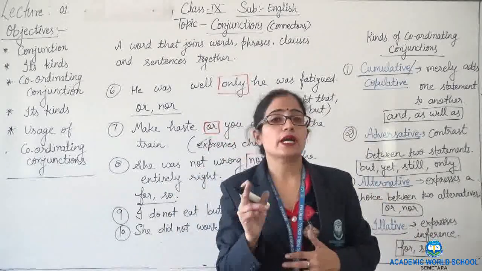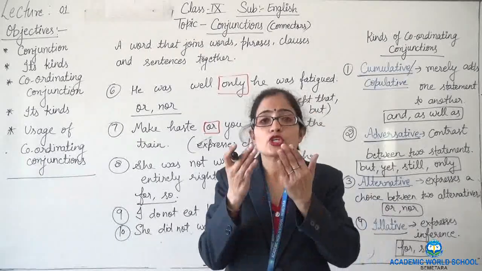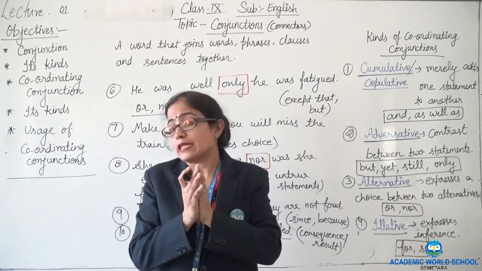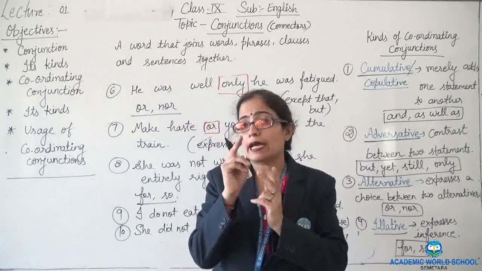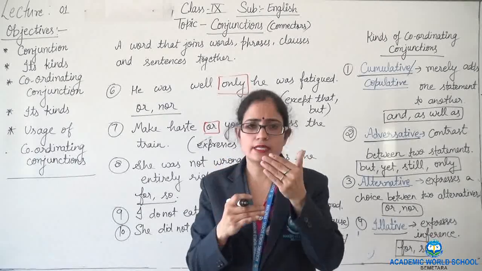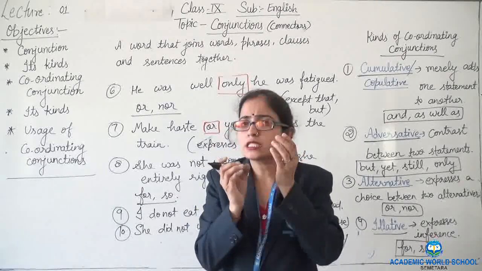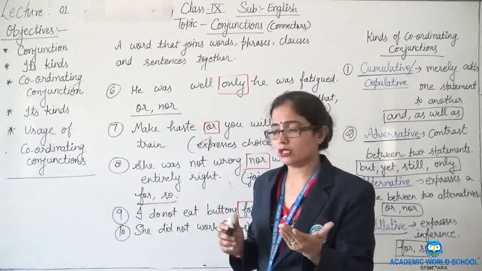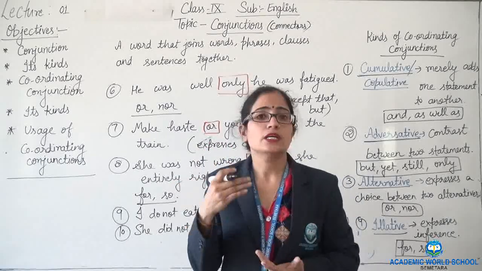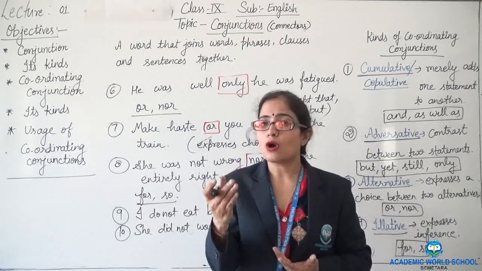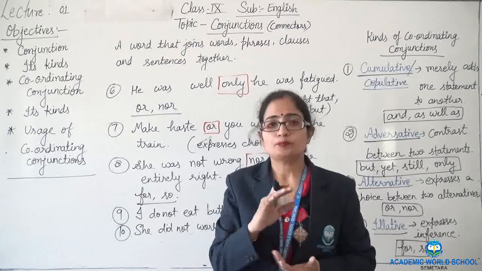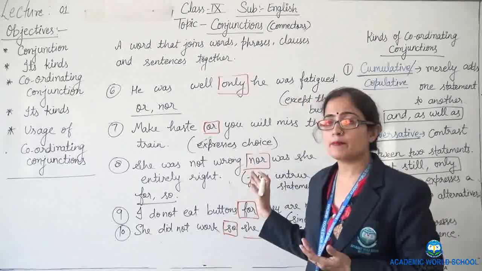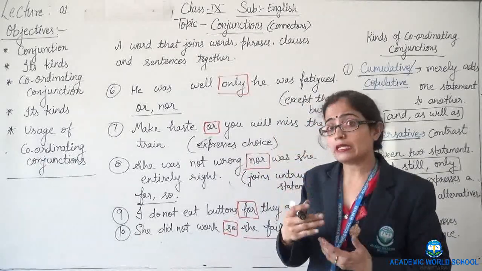And one more thing I told you today about the short form of coordinating conjunctions. That is the acronym I gave you, FANBOYS. It is a short way to learn these important or main coordinating conjunctions. Okay, FANBOYS: for, and, nor, but, or, yet and so. So we saw their usage with the help of examples and what they show when they are used in the sentences.